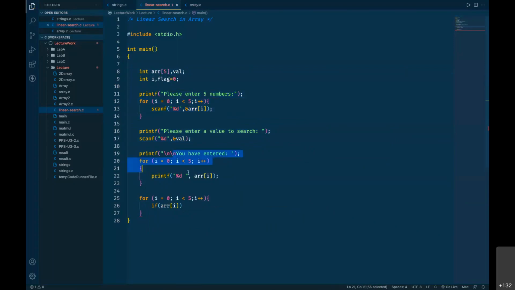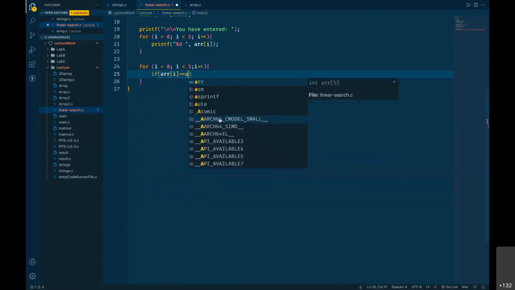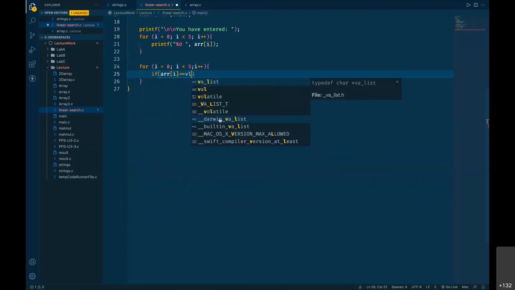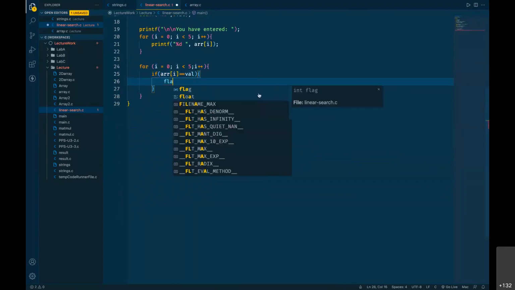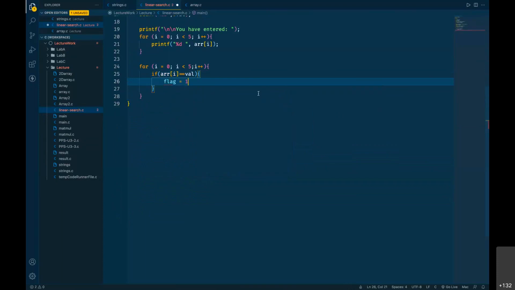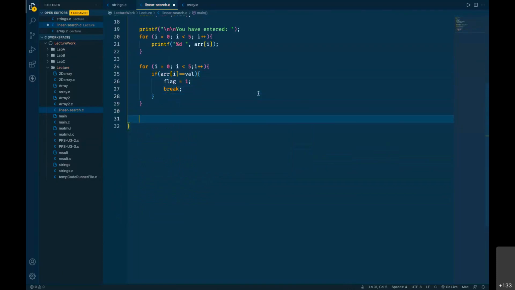Then we say you have entered these values. Okay, you have given this set of values, and from that we are going to search a given value here. So we'll search for that value, val, and if we found it, then we will set our flag to be 1, and we are going to break our loop. So that is the searching process.